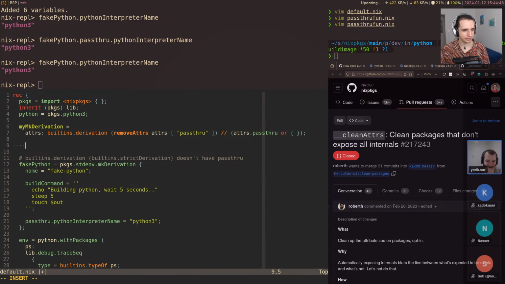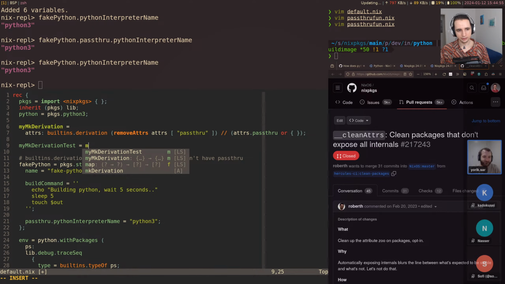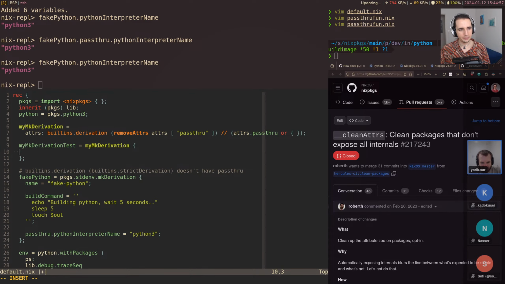Let's try it out in my make derivation test. So we're going to call myMakeDerivation. Now we don't have buildCommand, that's a mkDerivation thing. We didn't implement this. So we have to do the bare builtin derivation thing, which is builder. In this case, I'm going to kind of cheat and use packages.bash.